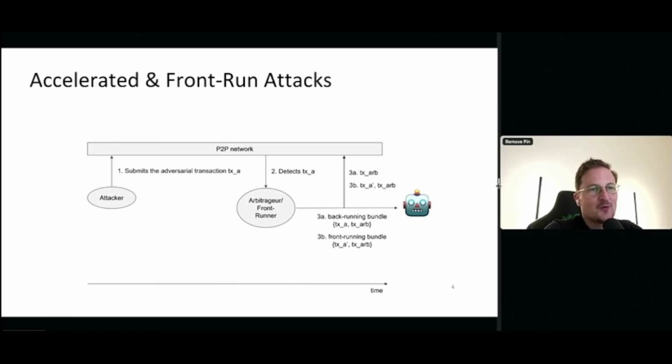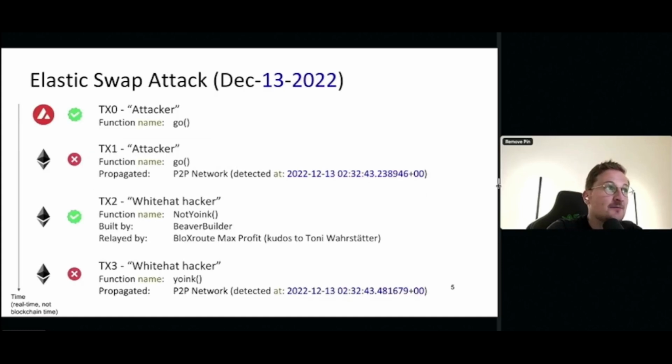Well, we can only defend against attacks if we actually know how they really work and how we can execute them, right? So that's the whole point. So let me go through one specific example of an attack. This is the Elastic Swap attack that was carried out in December 2022. It's a particularly interesting case because a similar thing happened on two chains.